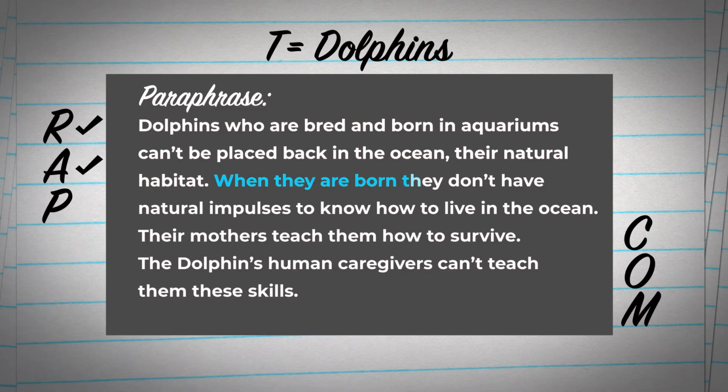When they are born, they don't have natural impulses to know how to live in the ocean. Is this correct? Yes. It's a detail that supports the main idea. Is this in my own words? I replaced instincts with natural impulses and survive in the wild with live in the ocean. So yes. Does it make sense? Yes.